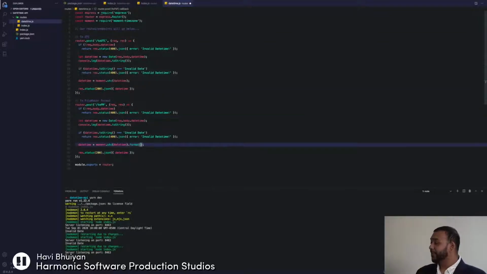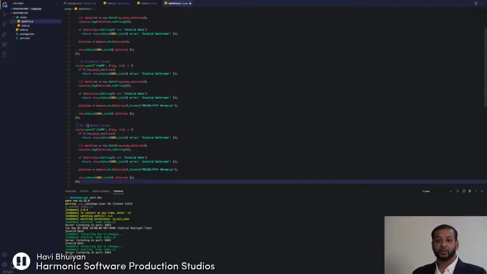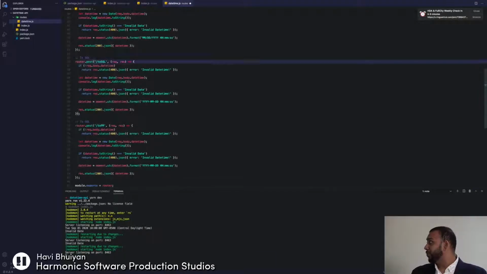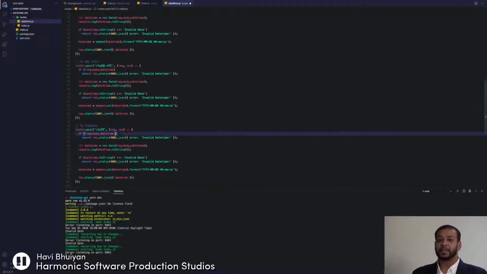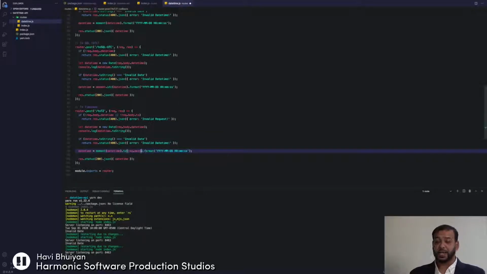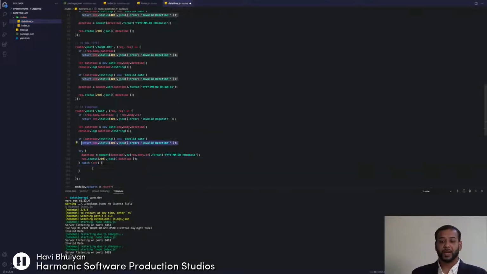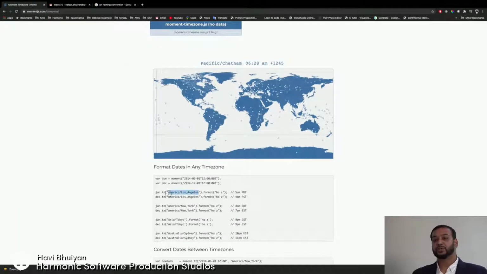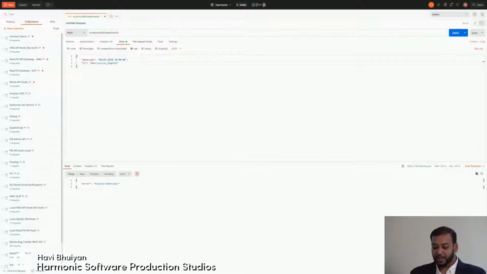We want to pass that on to our user. Here you'll see I'm going to fast forward through a couple more of these routes. I'm just building out a few basic routes that we use often here at Harmonic. Some things, like I mentioned before, are converting time to FileMaker format, converting time to MySQL format, and the last one that you'll notice there is converting time to a different time zone. All of this code will be available to you at the end of the session, and you can look at the link description below to find out where that code is available.